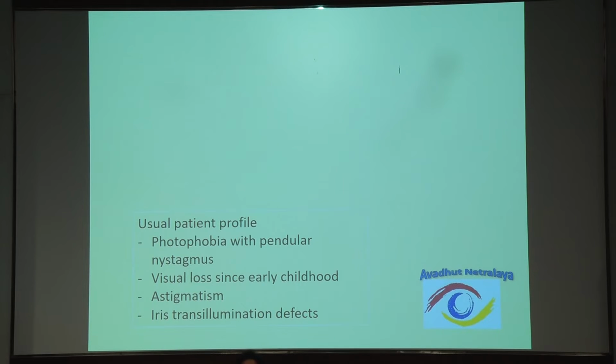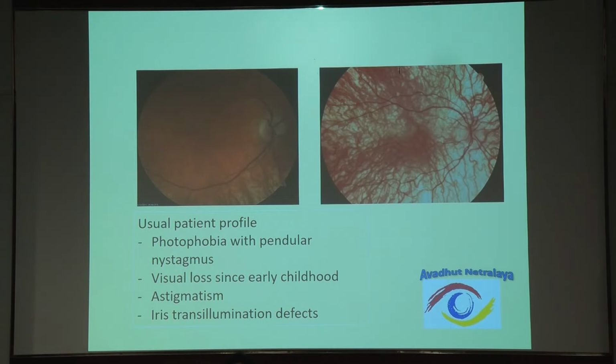Coming to another patient with a profile of photophobia with pendular nystagmus. When you have this, you think only in terms of three conditions. Either it can be cone dystrophy, or it can be aniridia, or it can be albinism. You can have a milder form of albinism where the fundus will show some amount of tessellation in the mid periphery, whereas the macula looks normal. But in severe cases, you will have this appearance.